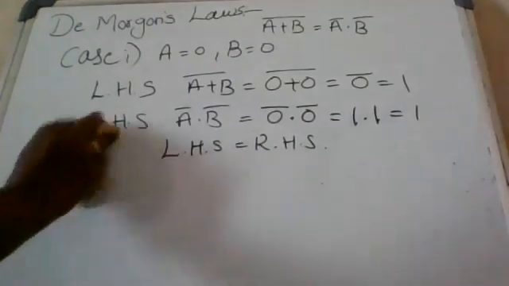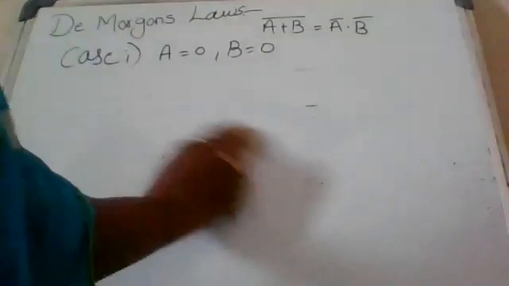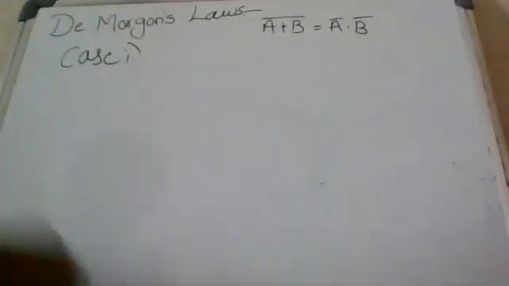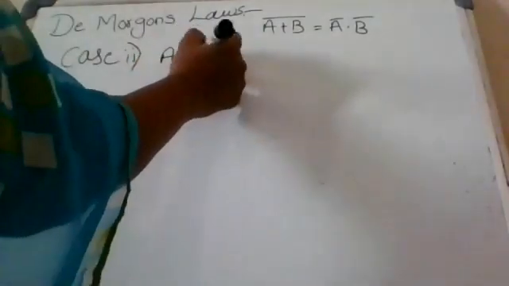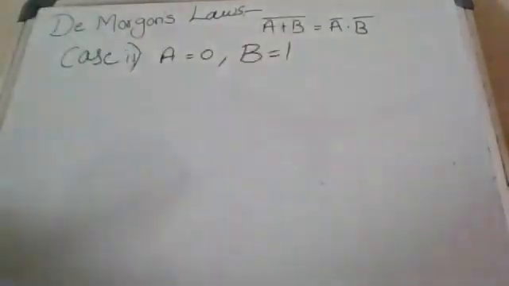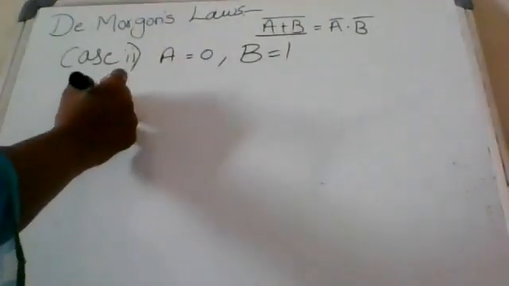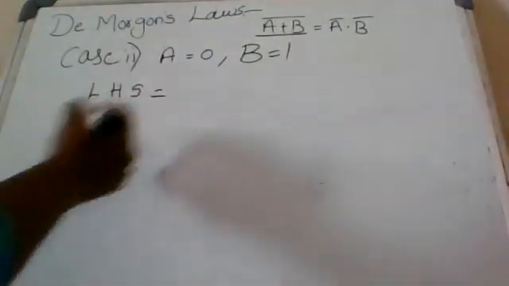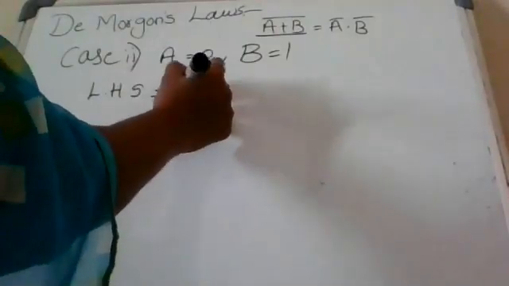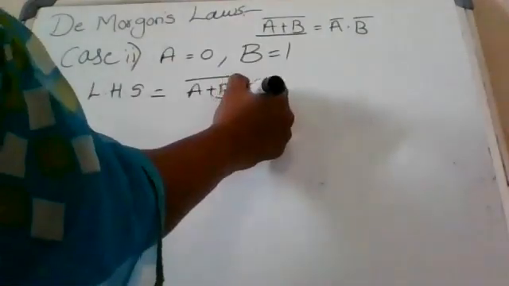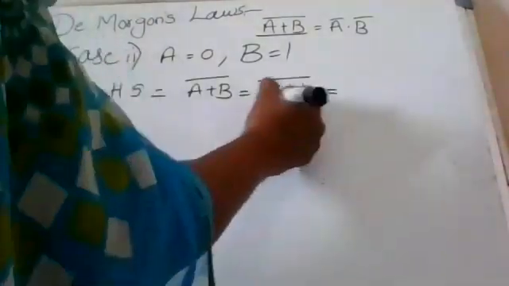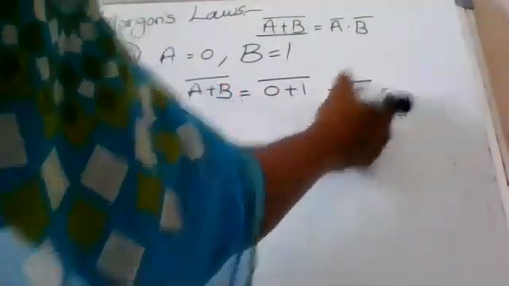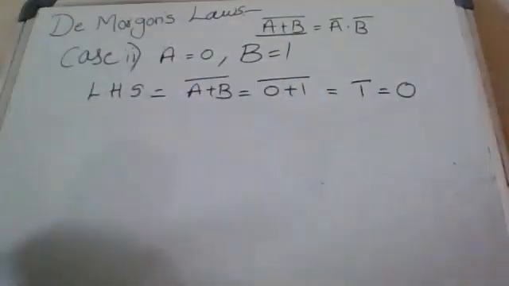Okay. Next, case 2. In case 2, if A equal to 0, comma B equal to 1. Left side: A plus B whole complement equal to 0 plus 1 whole complement. What is the 0 plus 1 value? 1. 1 complement means 0.